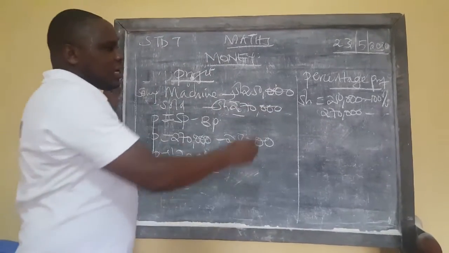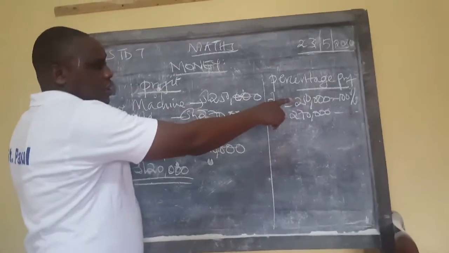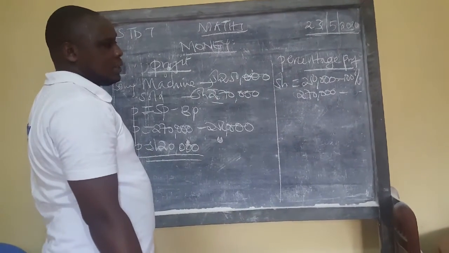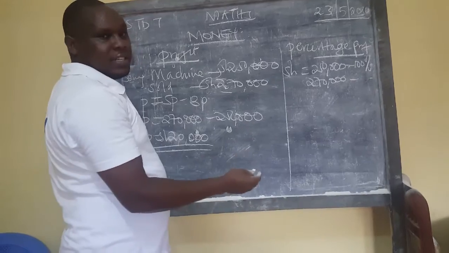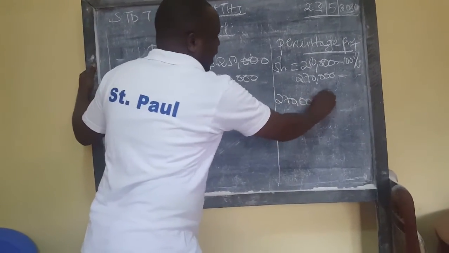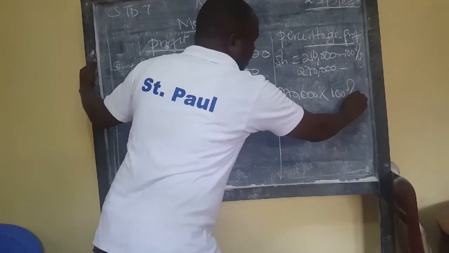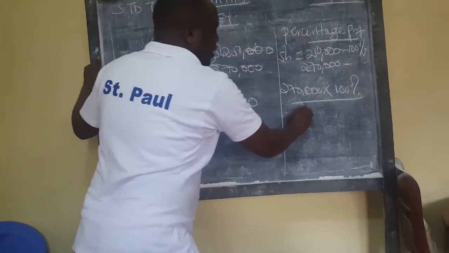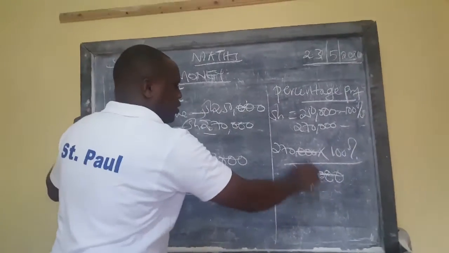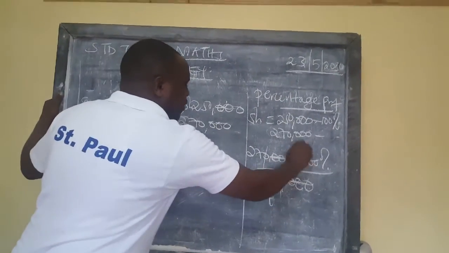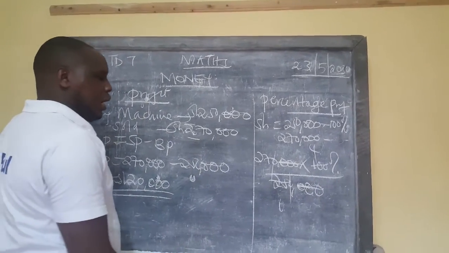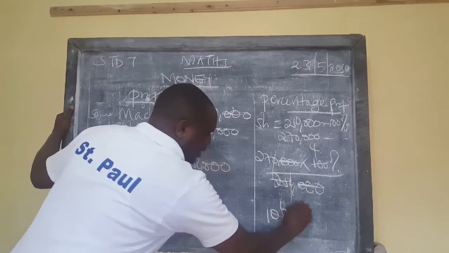So if 250,000 is 100%, what about 270,000? This is 270,000 times 100% over 250,000. Three zeros will cancel, one zero will cancel, but 25 by 1, 25 by 4. This is 27 times 4. 27 times 4 is 108%.